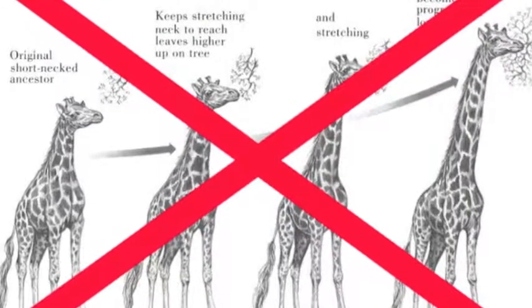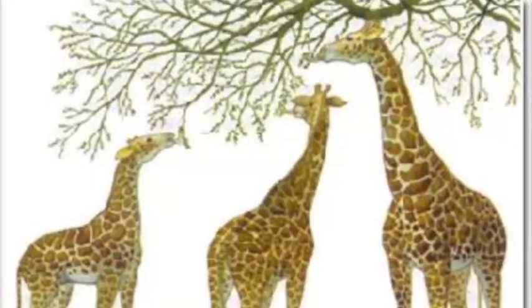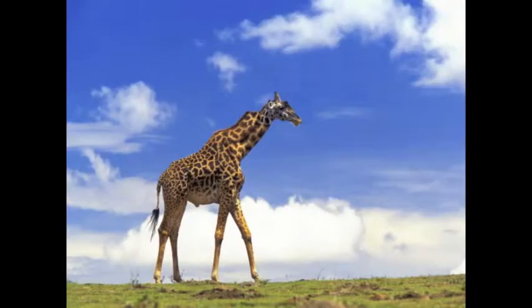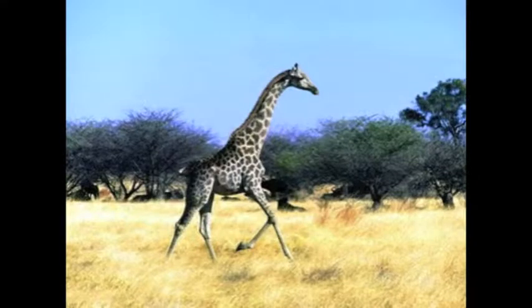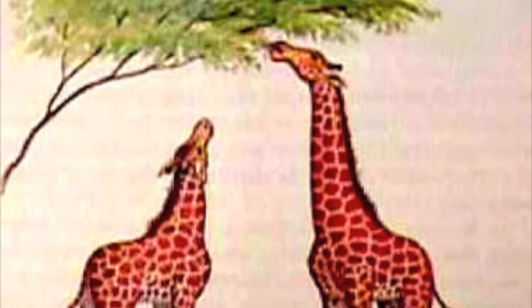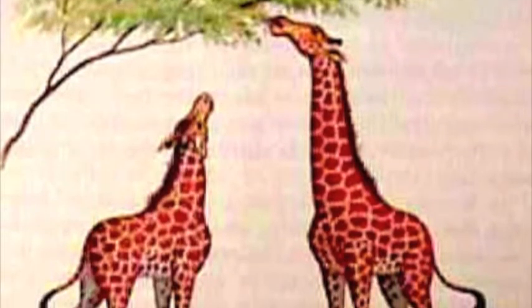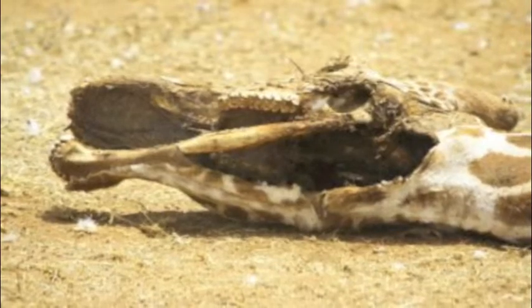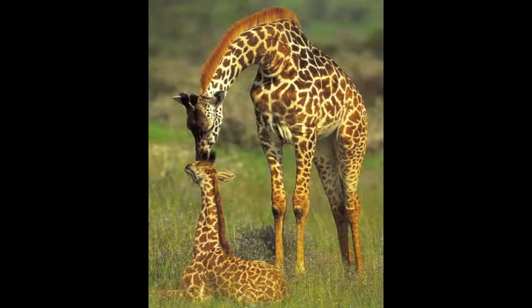For example, the same giraffes that Lamarck thought had grown their long necks, Darwin understood that something different happened. He found that there was a variation of giraffes, some with short necks, some with medium-sized necks, and some with long necks. The giraffes with short necks could not reach the food on the small trees, along with the medium-sized necks. Because of this, the small and medium-sized necks died due to starvation, and the long-necked giraffes were able to survive and reproduce.